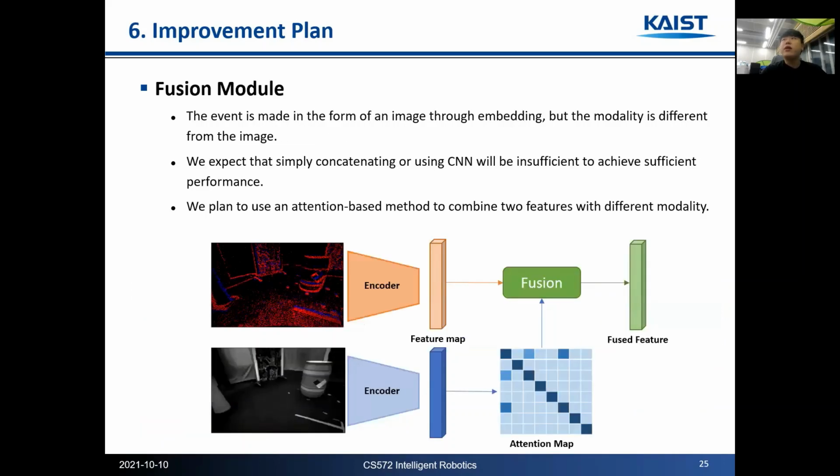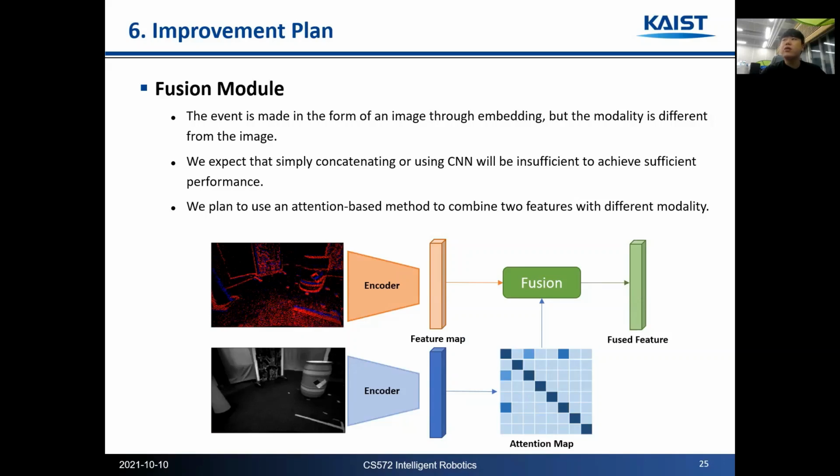First, we plan to develop a fusion module for improvement. Previous works changed the event data into an image form through the embedding module, but the modality of an image and an event are still different. To combine these two data with different modalities into one feature map, we propose an attention map. Simply concatenating two feature maps is not sufficient to fuse both data.